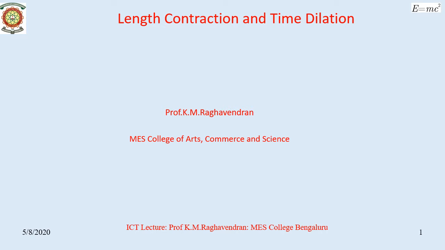In this video, I will consider two important consequences of Lorentz transformation, that is length contraction and time dilation, and also a couple of examples of the same. It is important to note that in special theory of relativity, one must be very watchful about who measures what about an event and how the measurement is made. The consequence of special theory of relativity can be very counterintuitive and contradictory to everyday experience.